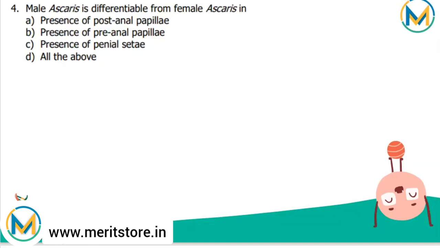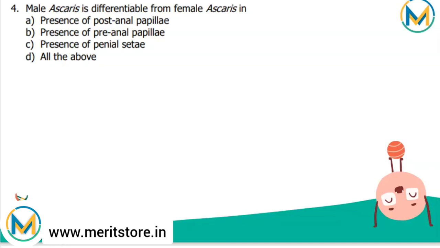There are 50 pairs of preanal papillae in front of the cloaca and 5 pairs of postanal papillae behind it. Sometimes two chitinous spicule processes of equal size are seen protruding out of the cloacal aperture. These are called penial setae and spicules, which serve to transfer sperms into the female vagina during copulation.